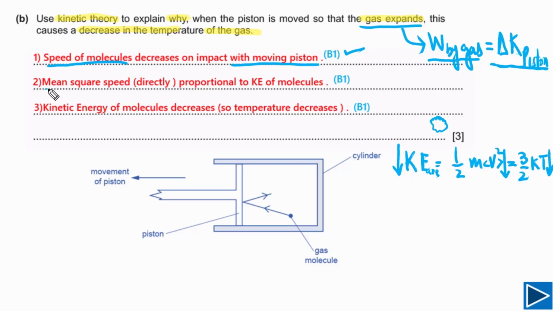The second, if you have mentioned the mean square speed is proportional to kinetic energy of molecules, you will get the 2nd mark. As you can see here, this one is the mean square speed, and this is proportional to kinetic energy because mass of molecule is not changing. The third point you need to mention, kinetic energy of molecules decreases, so temperature decreases. You can also see from here, if the kinetic energy of molecules decreases, temperature also decreases. That's all what you need to write down, and this is how marks will be awarded.